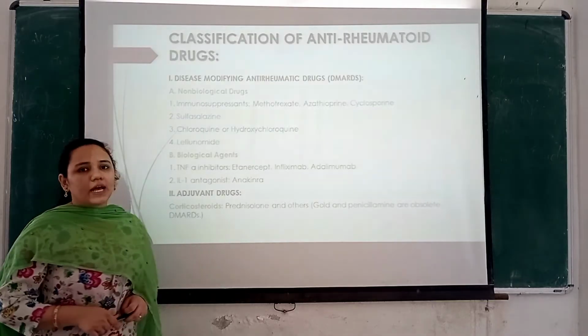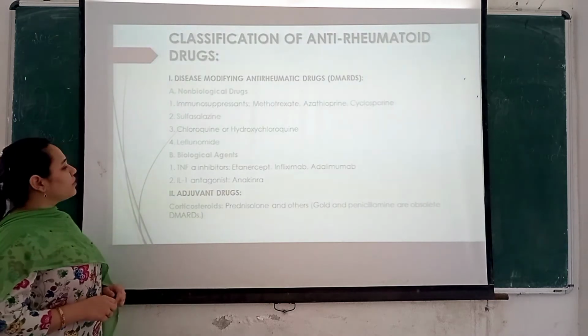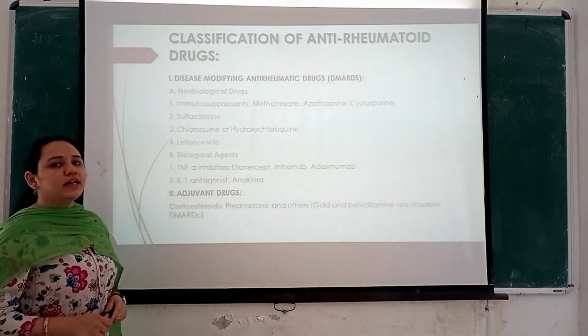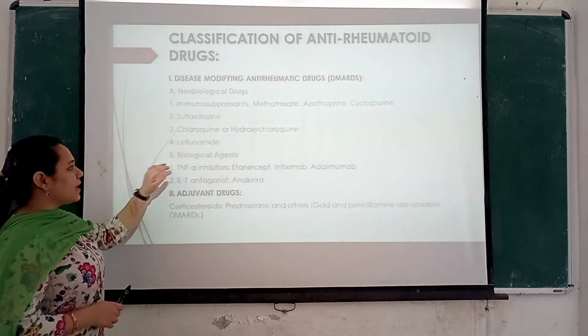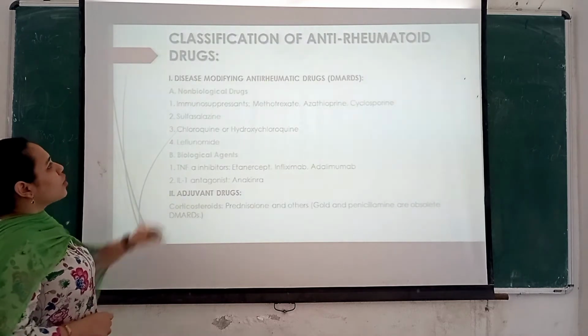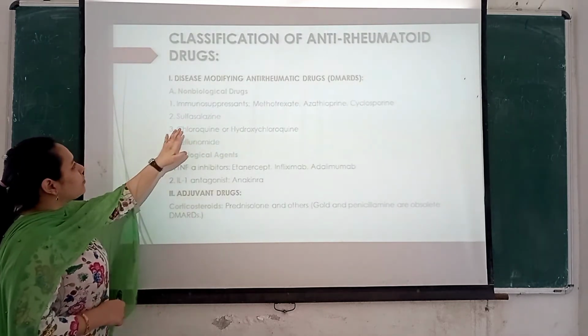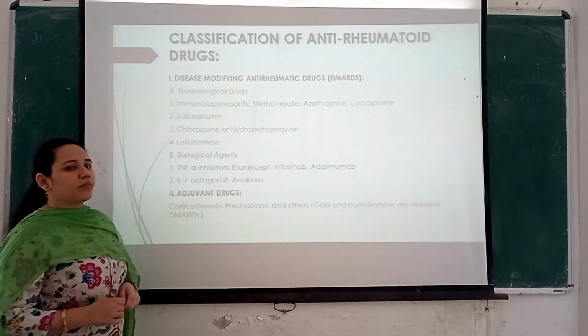So coming to the classification of anti-rheumatoid drugs, the first class of drugs are disease modifying anti-rheumatic drugs, that is DMARDs. So these include non-biological drugs and biological agents. So non-biological drugs include immunosuppressants, sulfasalazine, chloroquine or hydroxychloroquine, and leflunomide.